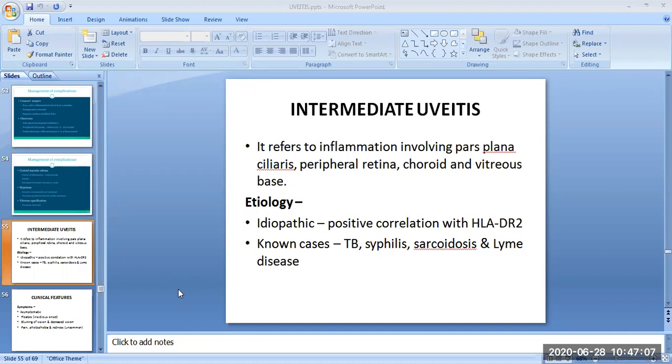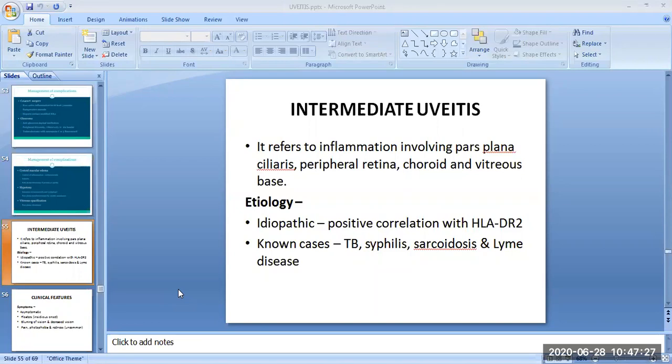What is intermediate uveitis? It includes the inflammation of the pars plana and peripheral part of the retina and underlying choroid. So it is also called pars planitis. It refers to the inflammation involving the pars plana, pars ciliaris, peripheral retina, choroid, and vitreous base.